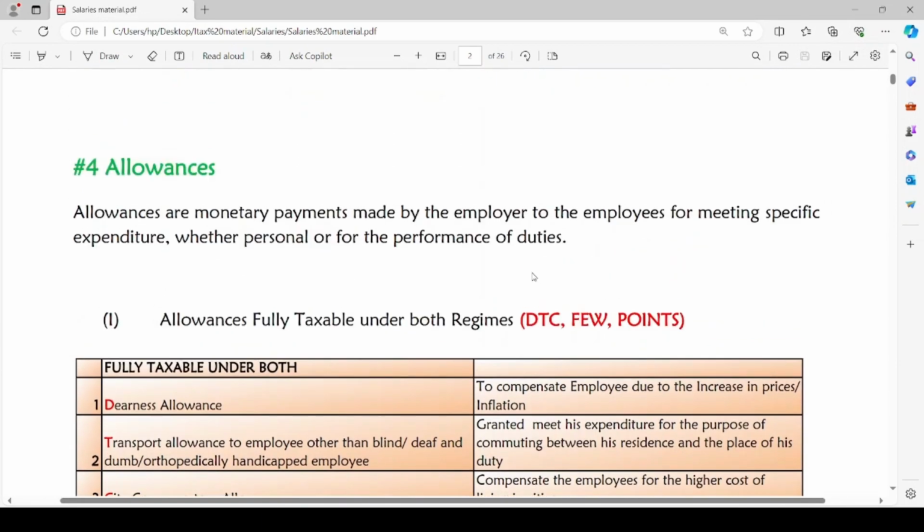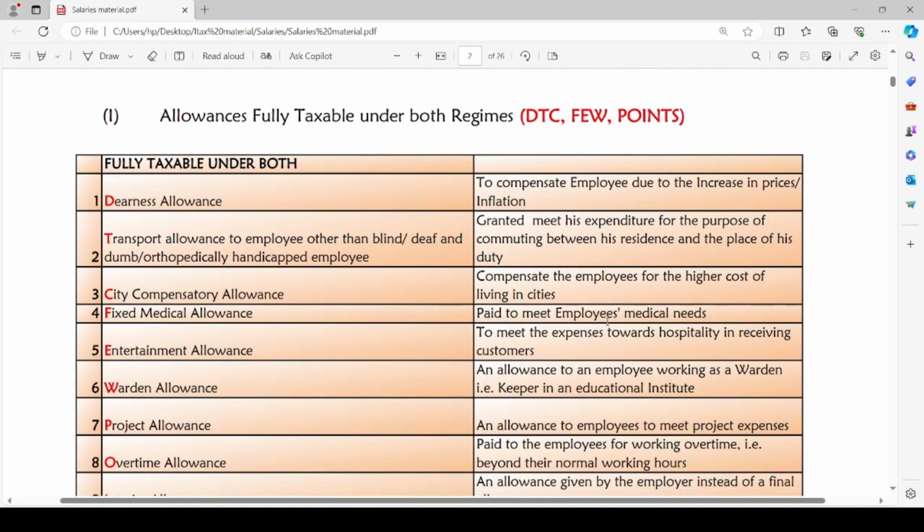First, let us discuss allowances which are fully taxable under both the regimes. I have given a code DTC, few points to remember these allowances. So let us discuss them one by one. DTC. D stands for DA allowance, T for transport allowance, and C for city compensatory allowance. DA allowance is provided to the employee to meet the inflation, that is the increase in prices which is occurring day by day. To compensate the employee, the employer gives DA allowance.